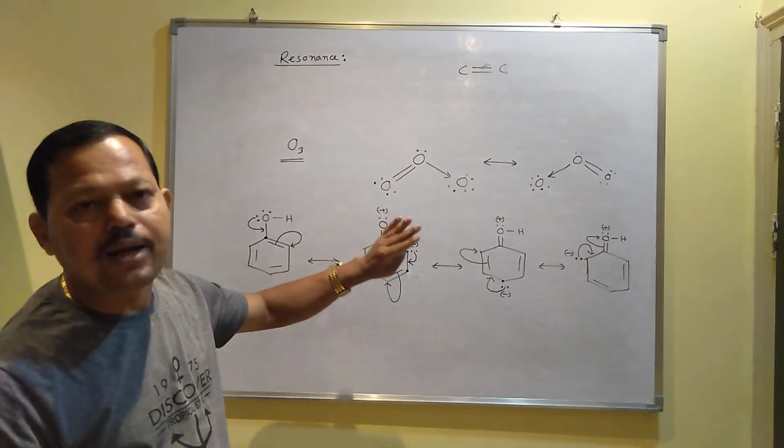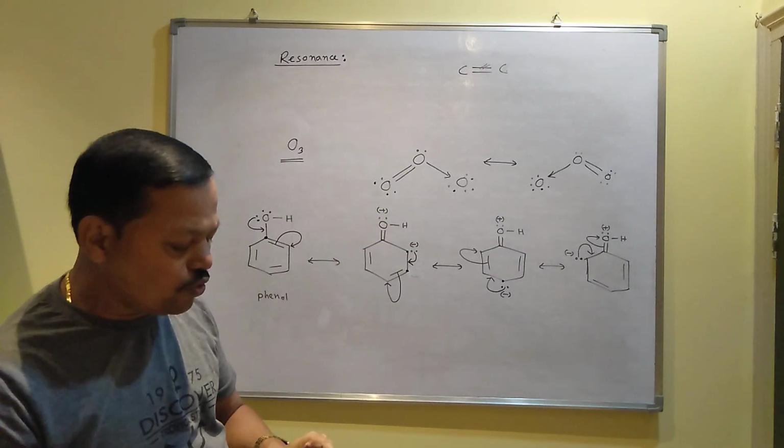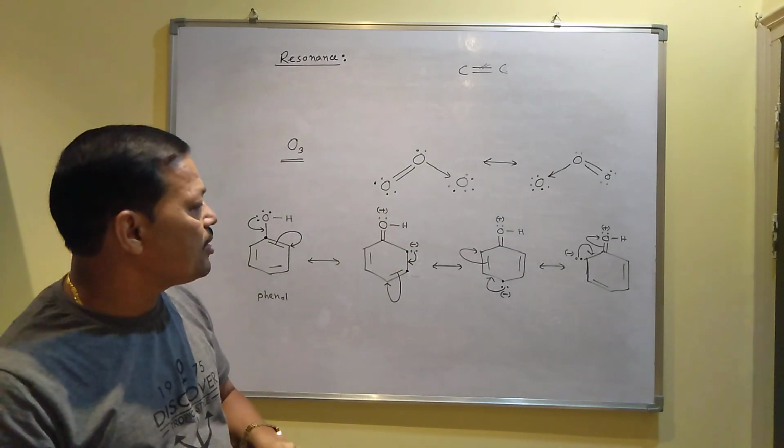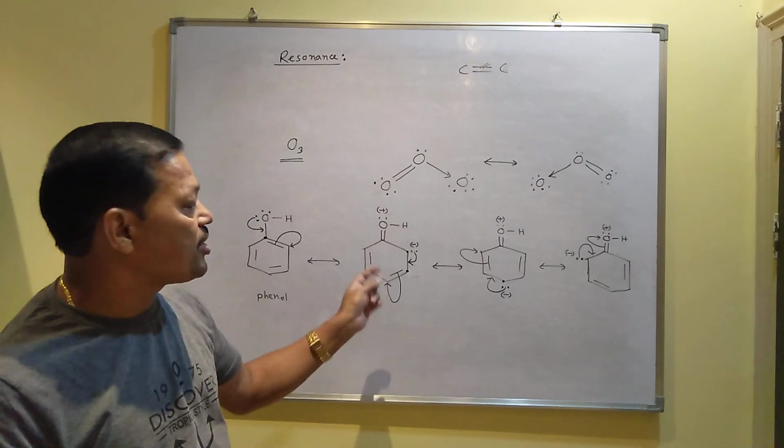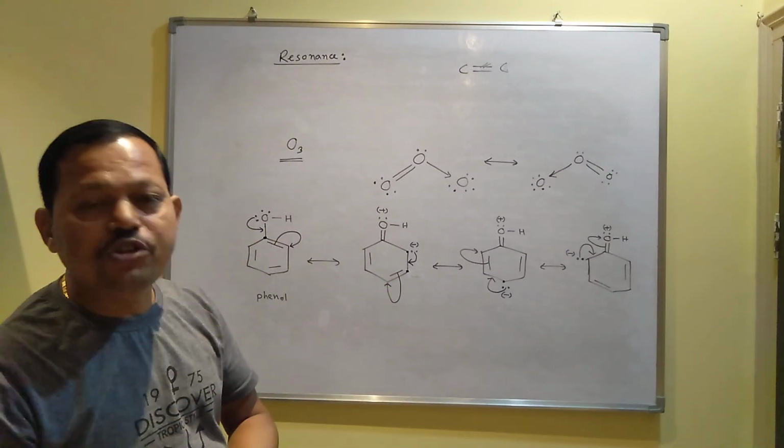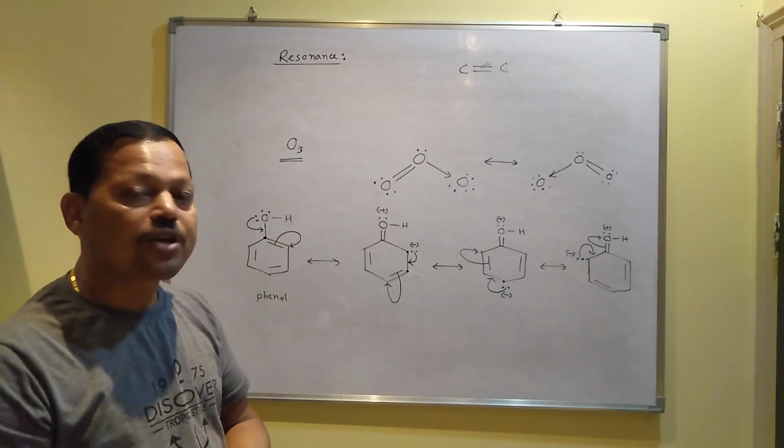So in this way a number of molecules are given in your textbook to draw the resonance structure. You try to draw the resonance structure by interchanging the position of the double bond. You try to do it.